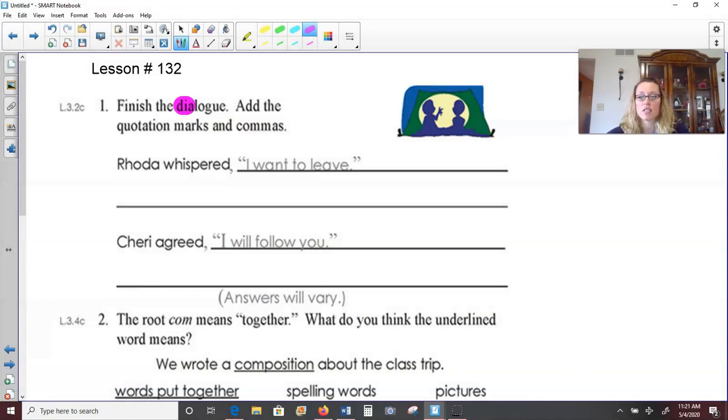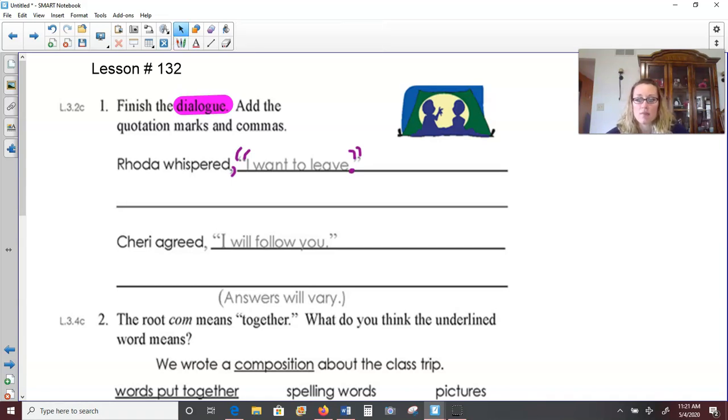It says, finish the dialogue. Add quotation marks and commas. So we get to kind of add in our own ending to the dialogue here. Rhonda whispered, and here's what they said. A comma after whispered first to separate our speaker from her words. "I want to leave." So then quotation marks around what she is saying. And then we do need to add a period. Don't forget, because this is the end of her talking.